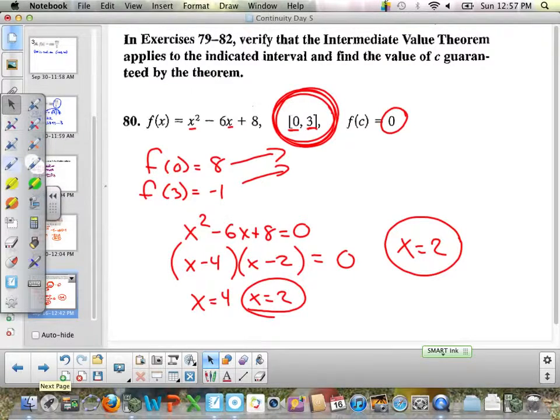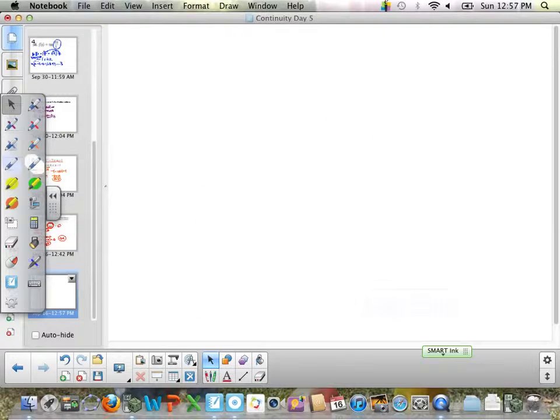Okay? So that wraps up chapter 1.4 on continuity and one-sided limits. Remember the 3 points for continuity, and remember the intermediate value theorem. Those are the big main topics, as well as left and right-handed limits.